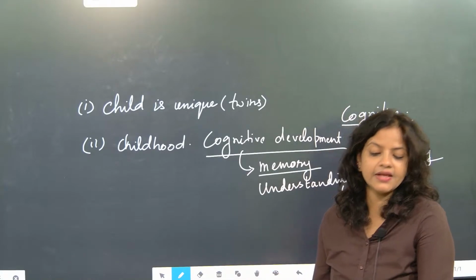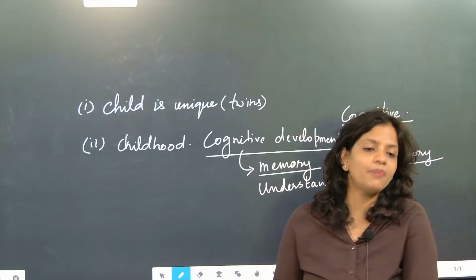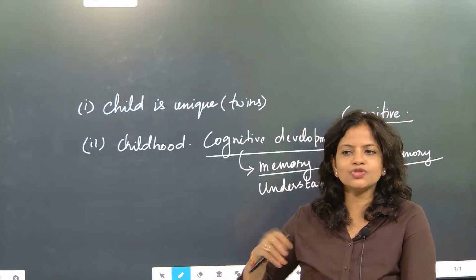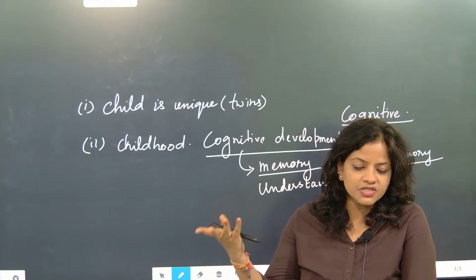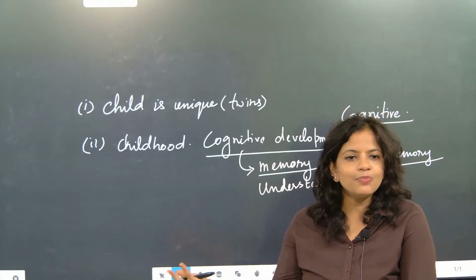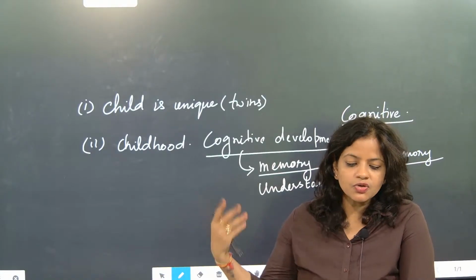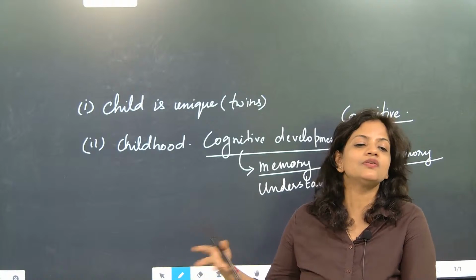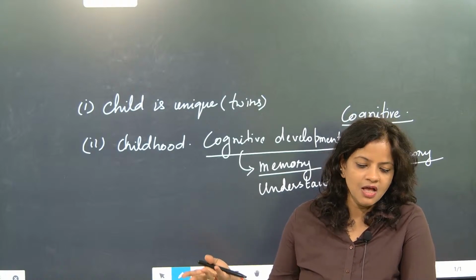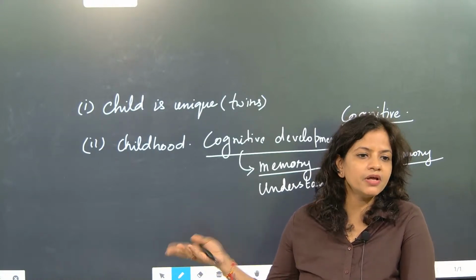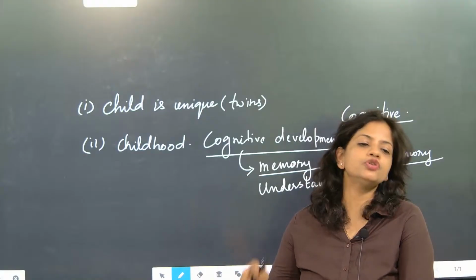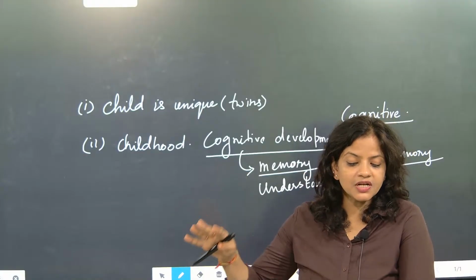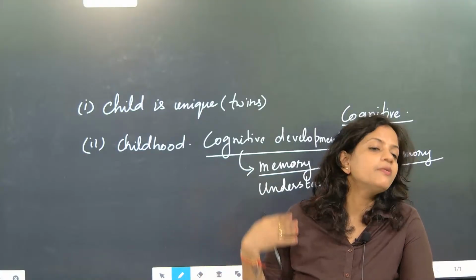Understanding is also one very important part. Memory is when you store some information. Like some good memories are there, some bad memories. Even if you wish, your memories will not go. Whatever good happened, you will remember; whatever bad happened also, you will remember. This comes under your memory.